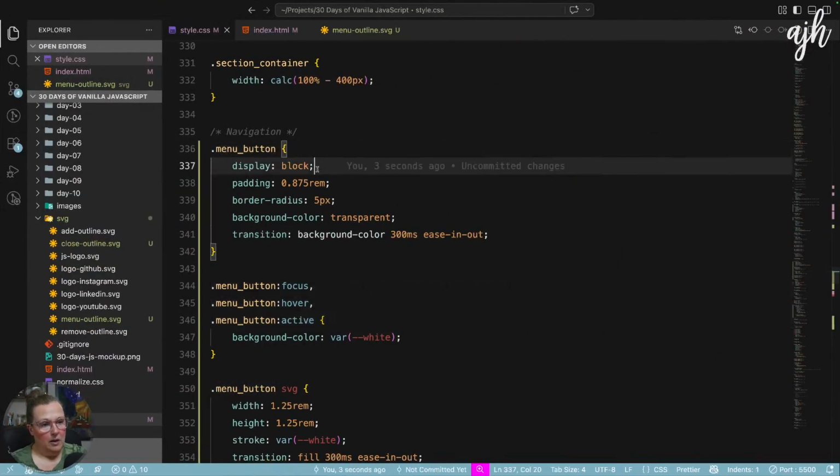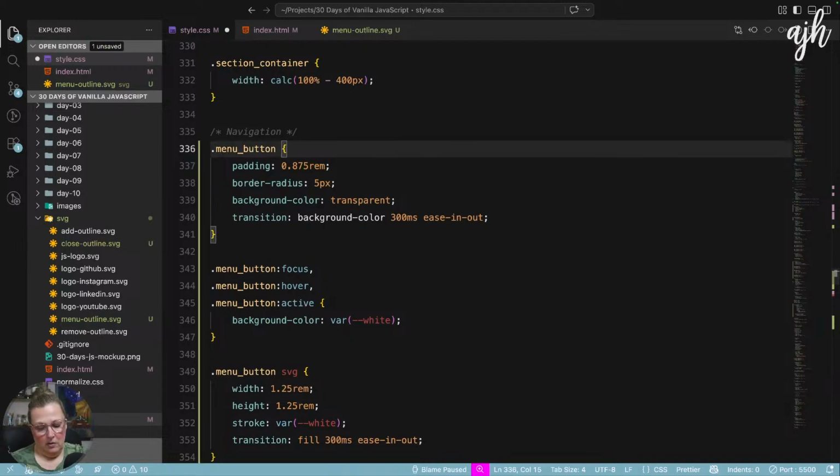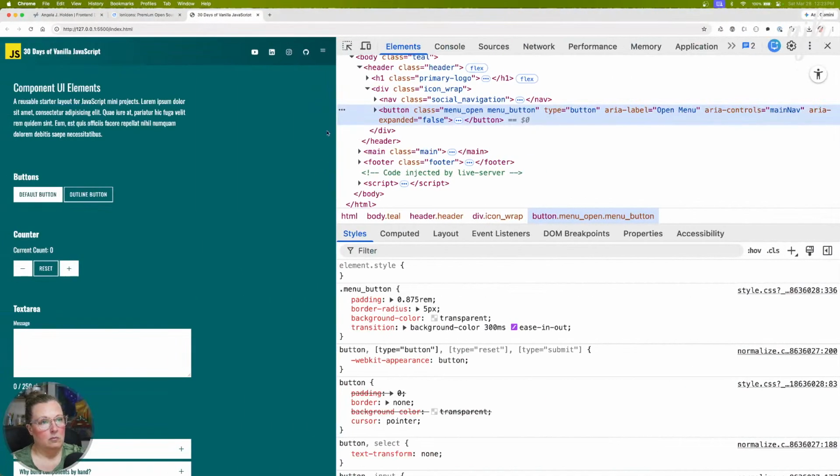But not display block. So we need to fix the transition there.